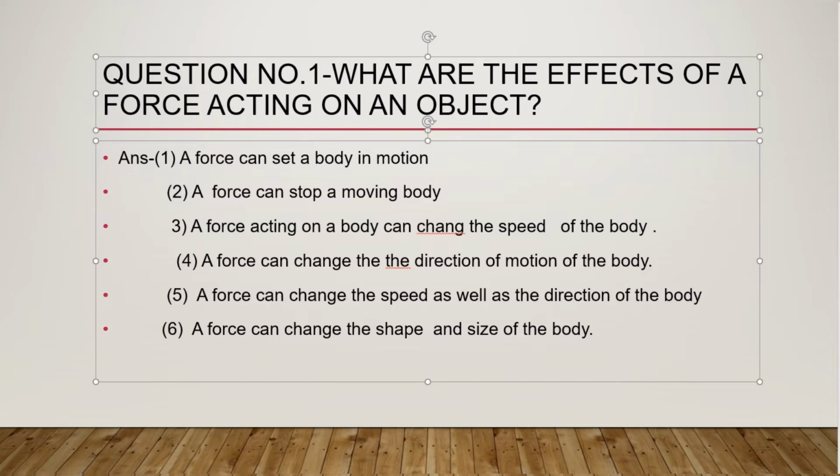The fifth effect of force is a force can change the speed as well as the direction of the body. For example, when a ball bowled by a bowler is hit by a batsman, there occurs a change in the speed as well as the direction of the motion of the ball.